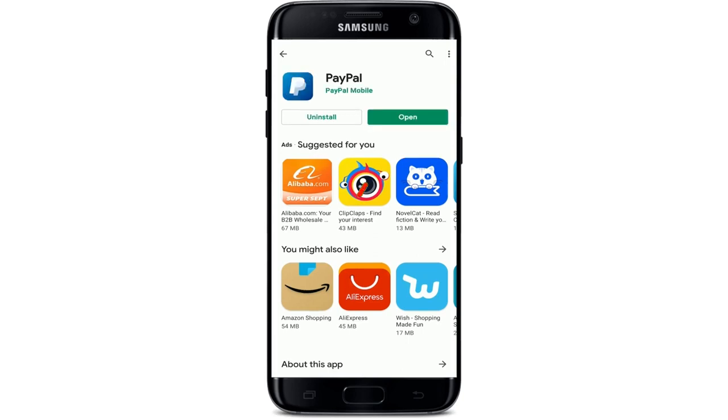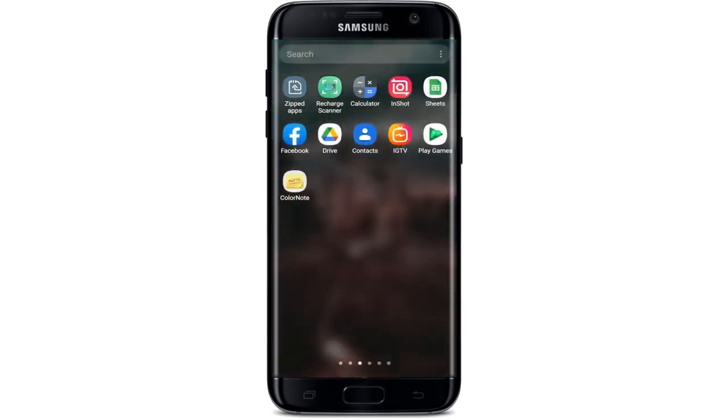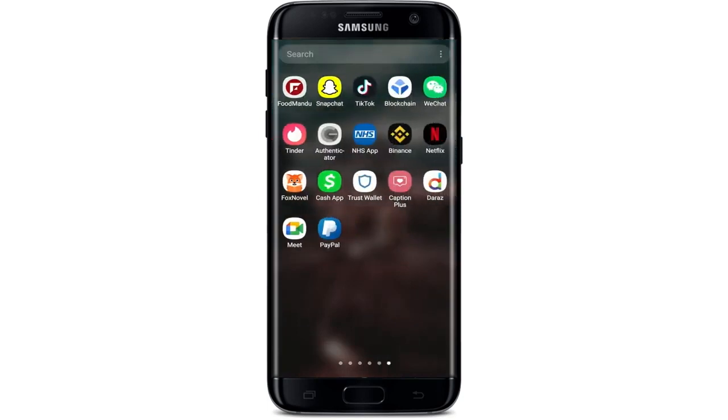Once it does, you'll be able to see an Open button popping up in the display. Tap on it to launch the app. That is how to download the PayPal application on your Android device.